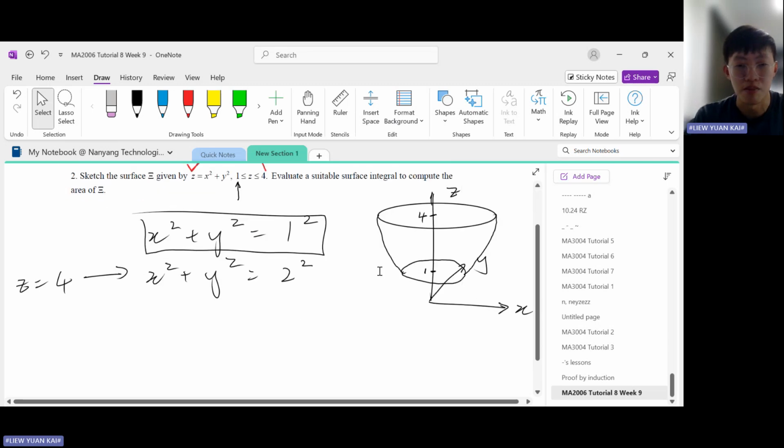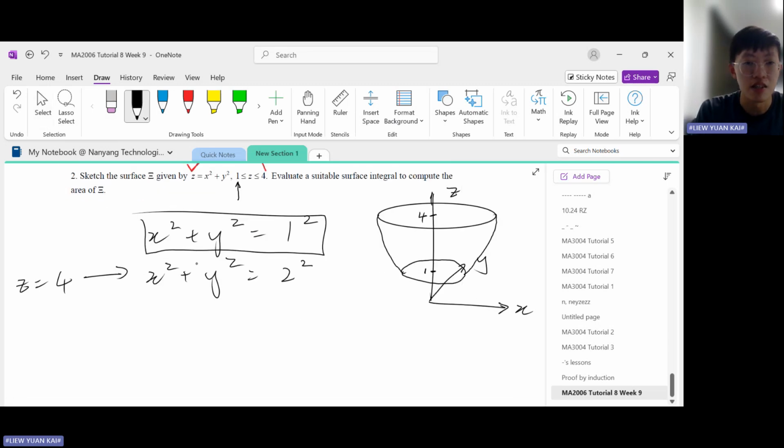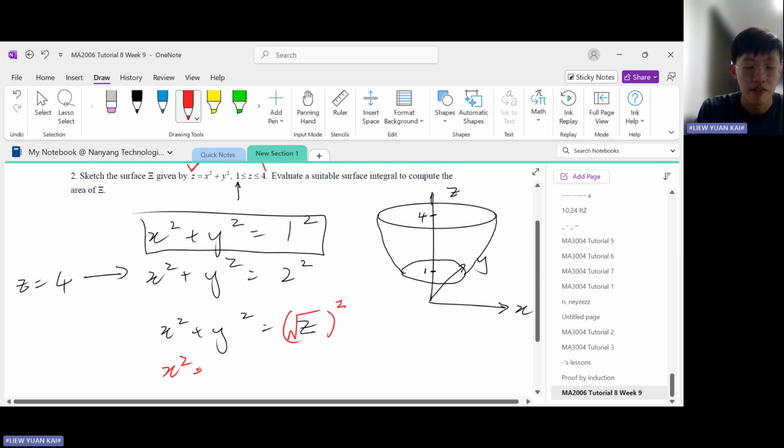If you want to know why it's a curve, look at the general form of the surface. I can rewrite z as the square root of z, squared. I didn't change anything by square rooting and squaring. You see that this takes the form of the circle equation, where the radius is given by the square root of z.